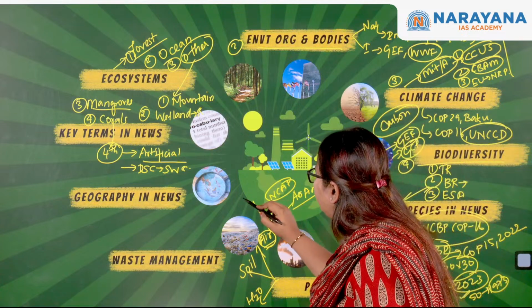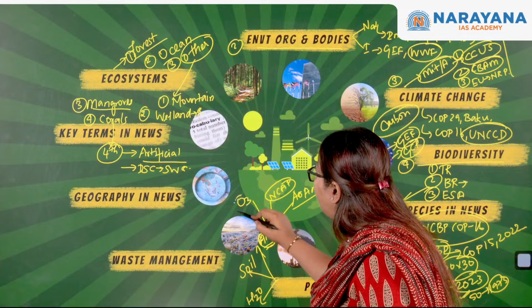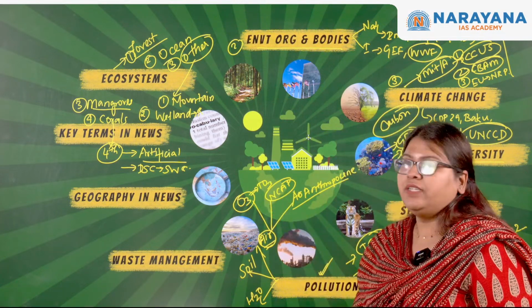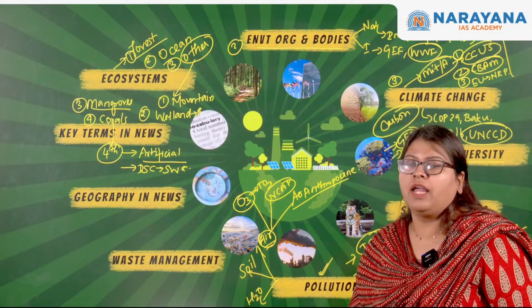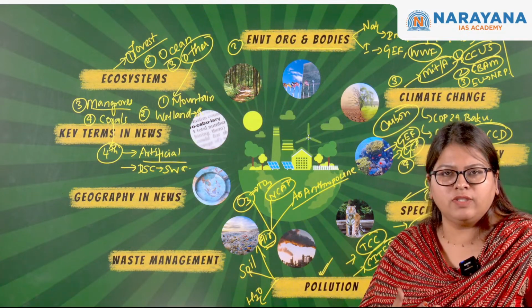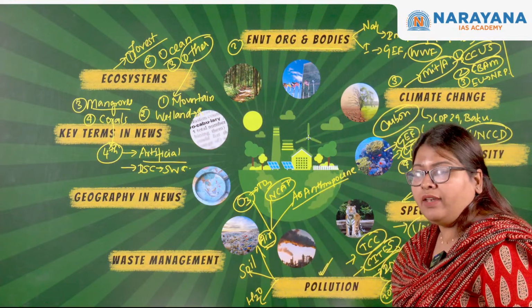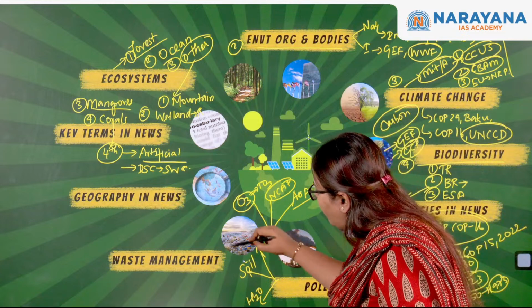And then finally, we discussed the concept of ground level ozone, also called tropospheric ozone, and how it is different from stratospheric ozone, and how potent it is as a greenhouse gas when compared to carbon dioxide. This also we discussed. Then we moved forward to soil pollution.